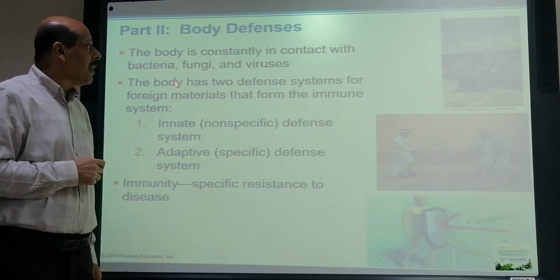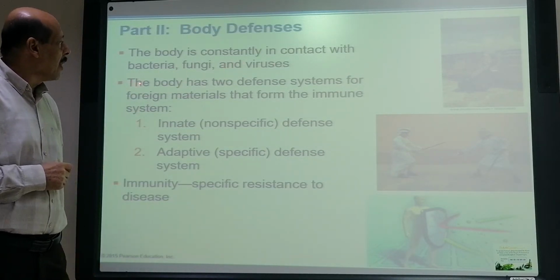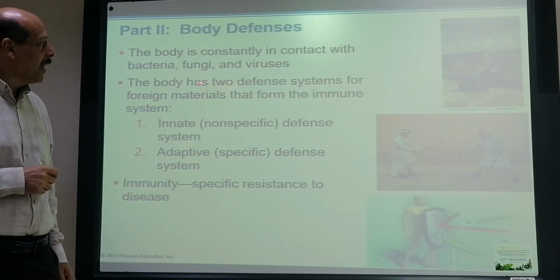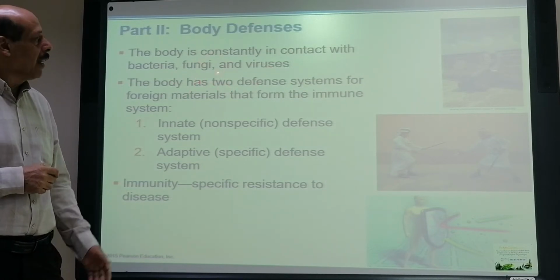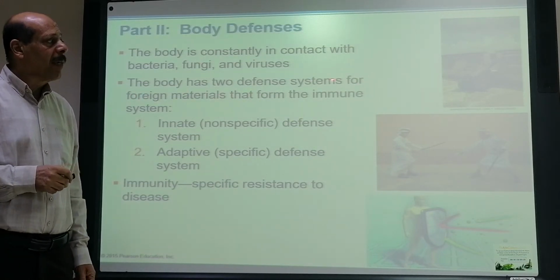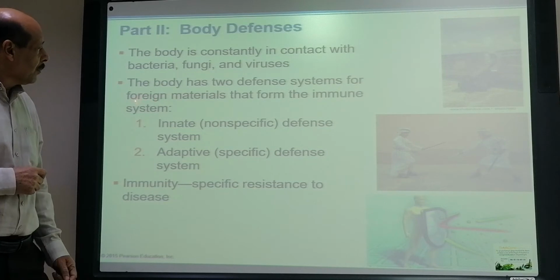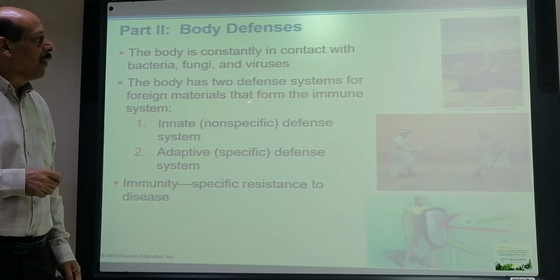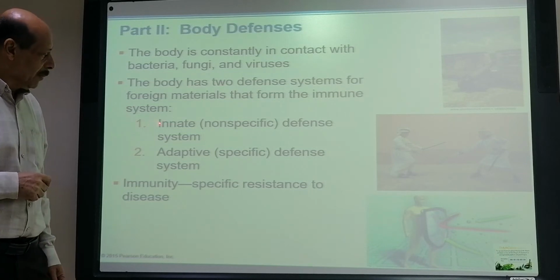The body is constantly in contact with bacteria, fungi, and viruses, as we said. They are there in our body and in our environment. The body has two defense mechanism systems against foreign material that form the immune system.